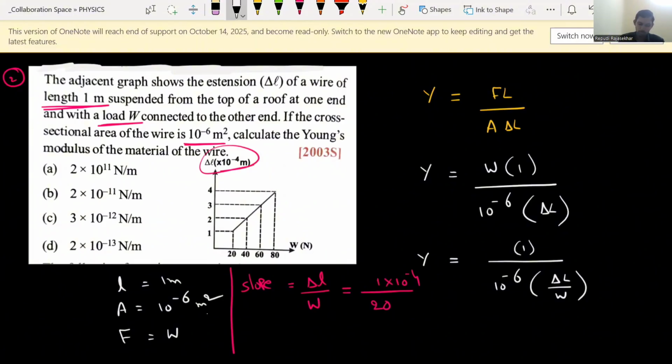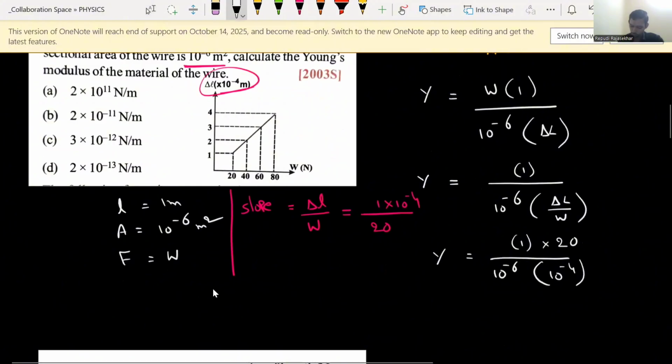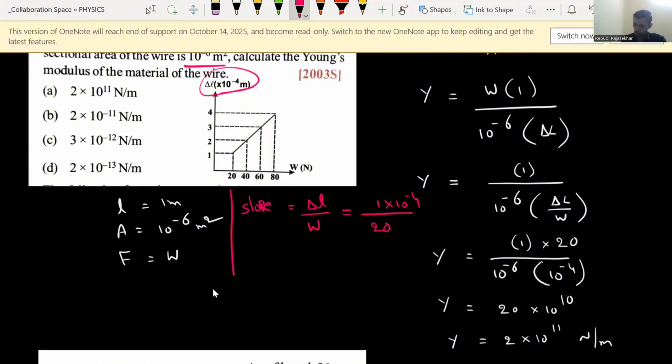I will substitute that value here. So y equals 1 divided by 10 to the power minus 6, into delta L by W, which means 10 to the power of minus 4 divided by 20. We can write 20 in the numerator. Now multiply. So y equals 20 into 10 to the power of 10, which becomes y equals 2 into 10 to the power of 11. So this should be the answer for the given question. So 2 into 10 to the power 11, option A is correct.